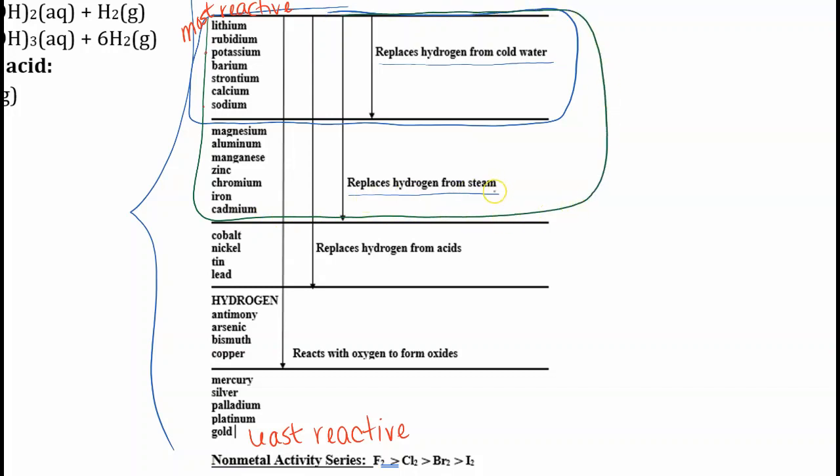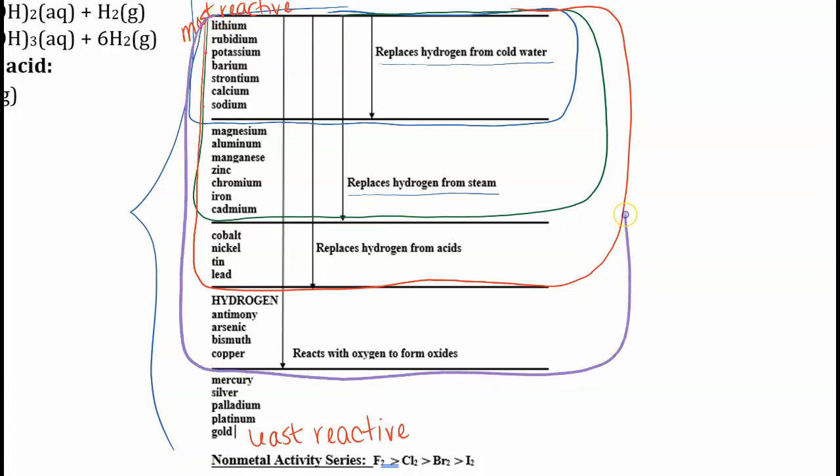They will replace hydrogen from steam. All of them, down through lead, will replace hydrogen from acid. And all of them, down through copper, will form oxides. These elements down here, these metals, do not react with water or acid, and they also do not form oxides.